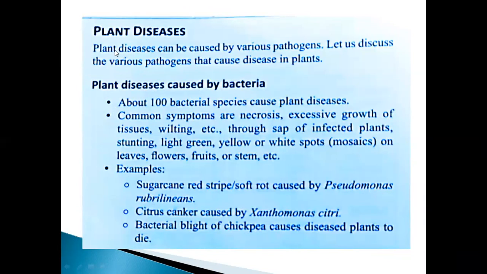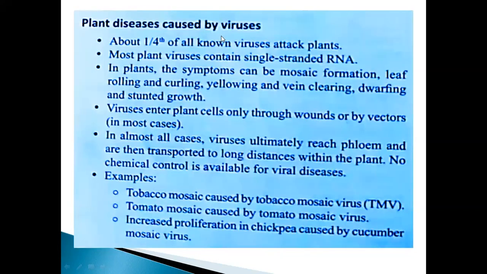And we will pass on to the next one, called plant diseases. First we did the plant breeding methodology: how it is produced, selection, exotic introduction, interbreeding, depression. All those things we already discussed, isn't it, my dear? Now, what are the plant diseases? Plant diseases can be caused by various pathogens. Let us discuss the various pathogens that cause diseases in plants. Already we saw it, isn't it, my dear?